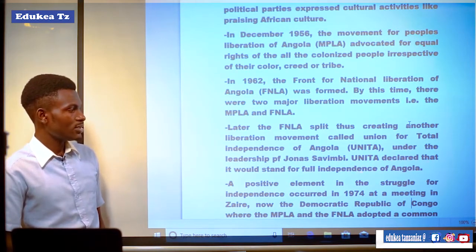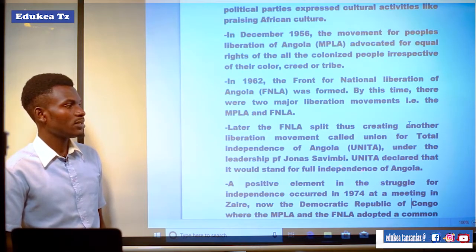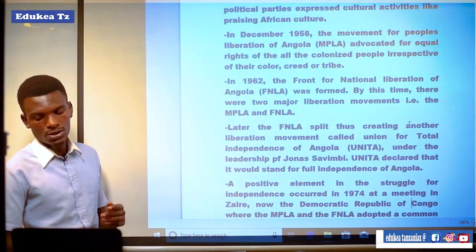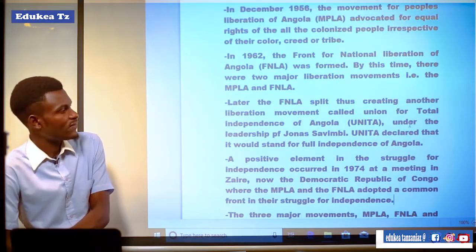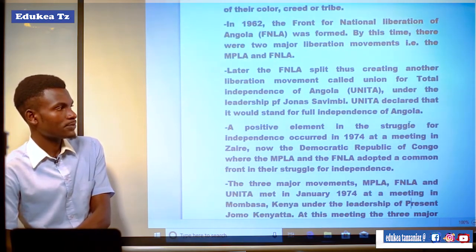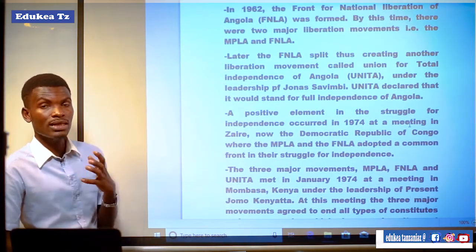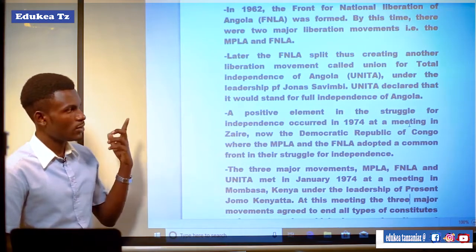UNITA declared that it would stand for the full independence of Angola.